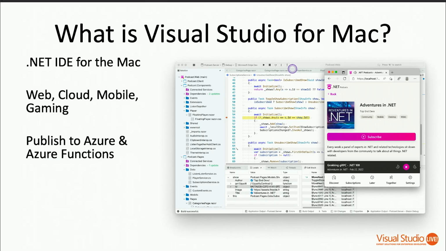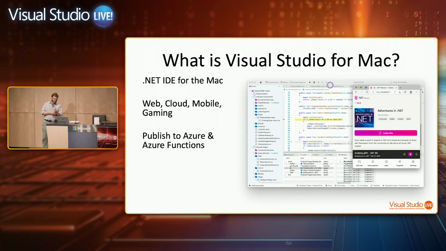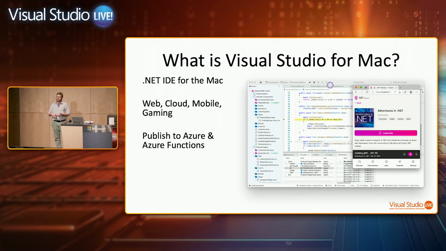So real quick, I've just got 2 slides of overview info, and then we'll go look at the product. VS for Mac is our .NET IDE for developers on the Mac. It's for working with .NET, supports .NET Core 3.1 up through .NET 6, and we've got .NET 7 preview support, focused on supporting users building web, cloud, mobile, and games on the Mac. There's some Azure integration as well, like Azure Functions has some tooling in there, the ability to publish your web projects to Azure. And this is included in your subscription for Visual Studio.